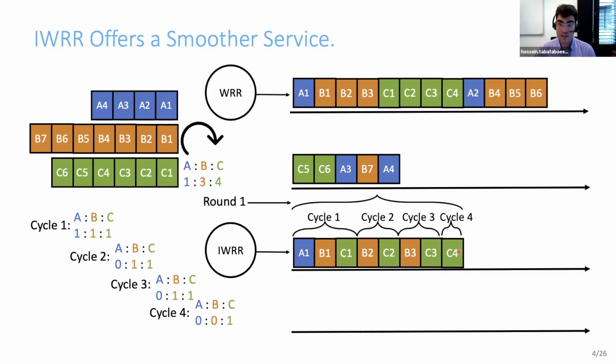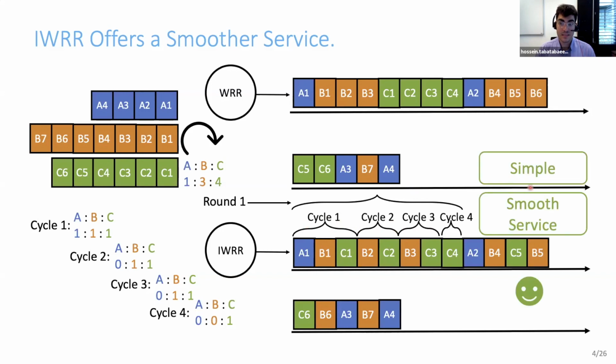Interleaved weighted round robin and weighted round robin have the same long-term performance. For example, at the end of the round, we have 4 packets of C, 3 packets of B, 1 packet of A for both of them. However, within a round, IWRR changes the order of the packets of flows, which gives a smoother service. Then the server repeats the same round to serve other packets. Interleaved weighted round robin has the same simplicity as weighted round robin, which is very interesting.